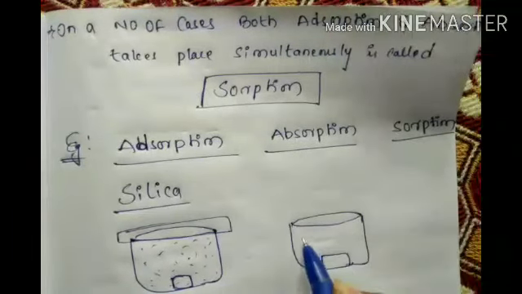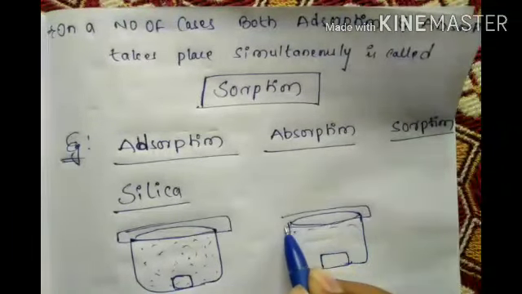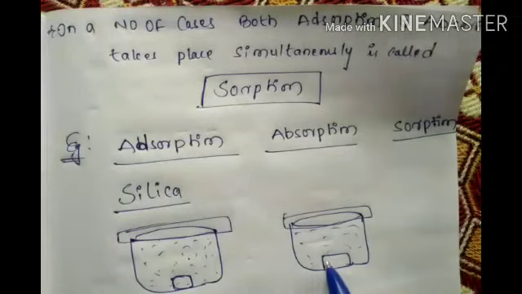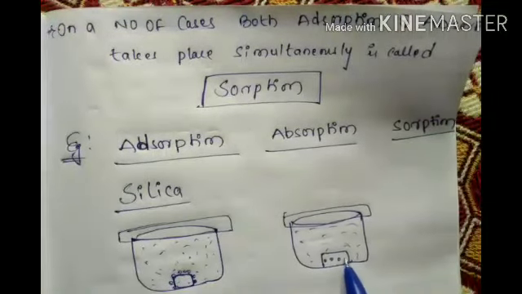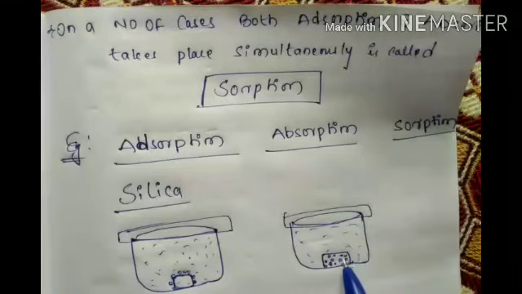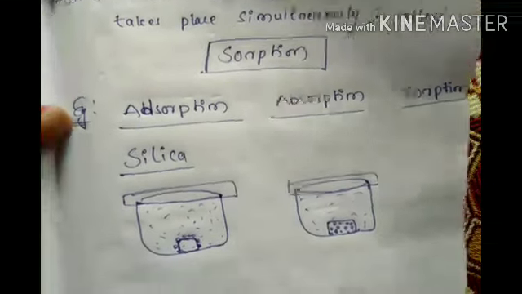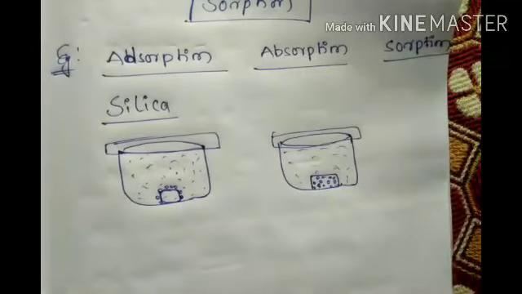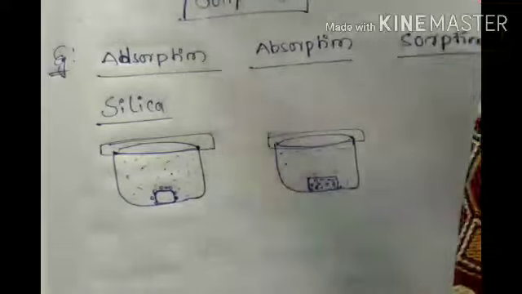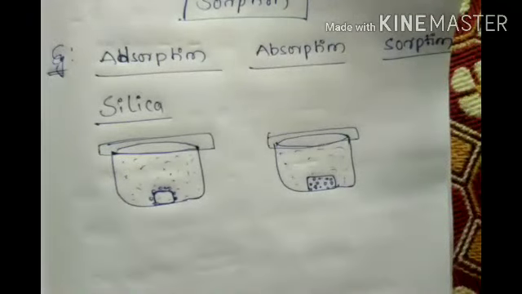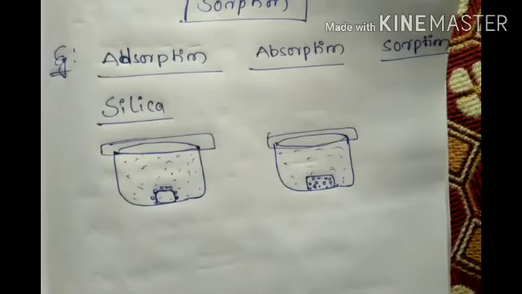Take calcium chloride, take water vapor, same everything, water vapor. Now here, on the upside only water molecules are attached. Here, even the downside also will attract it. Even inside also the water molecules have entered. This is the best example for absorption.